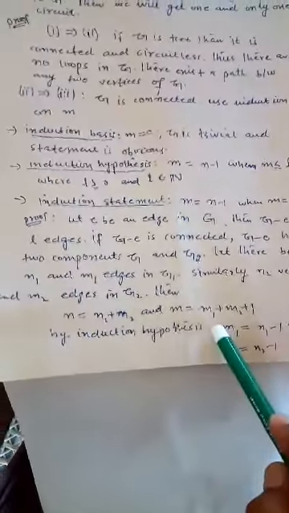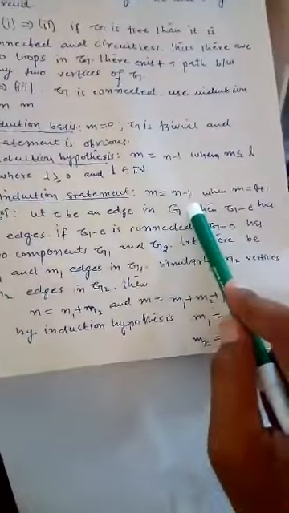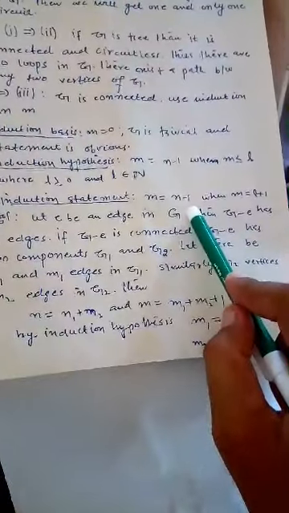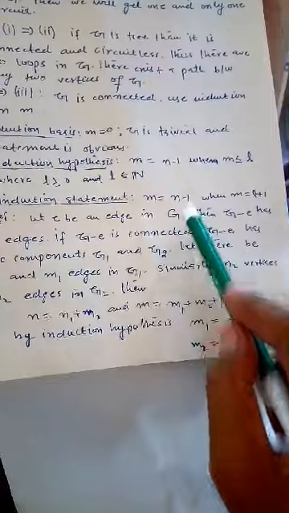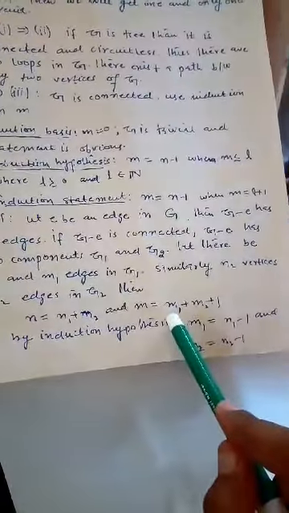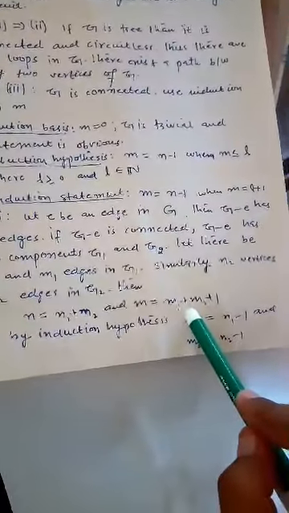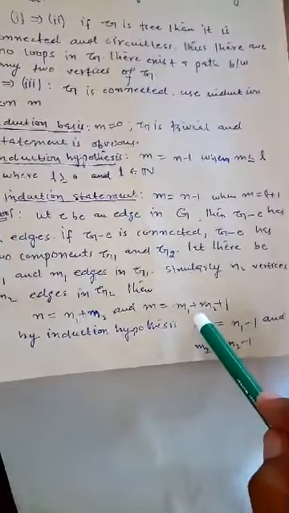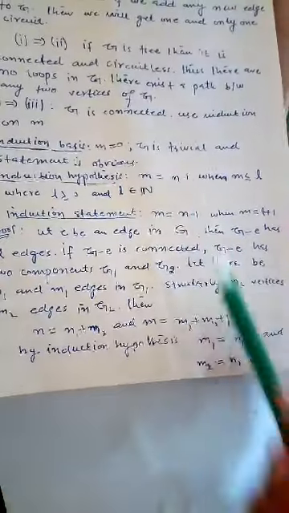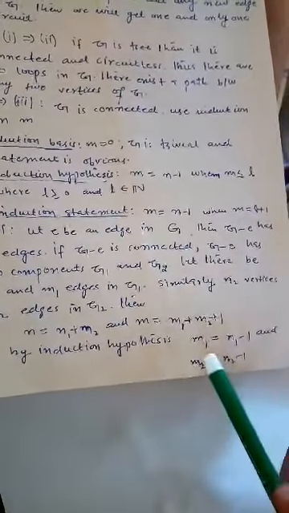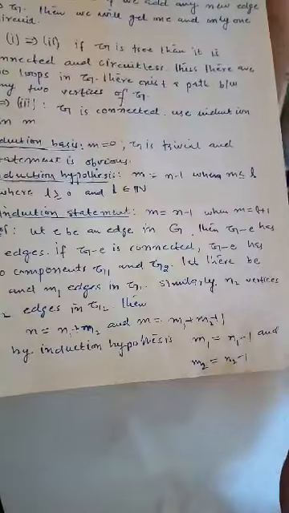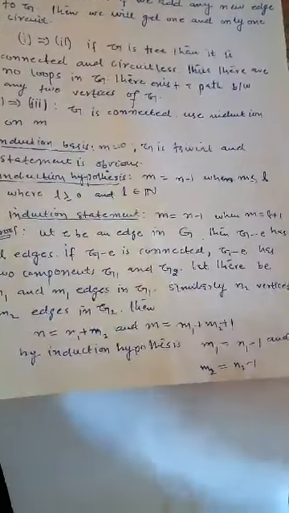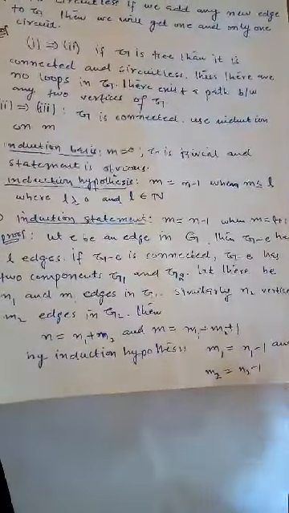Because of that, the number of vertices is one more than the number of edges. By the induction hypothesis, as you know that m is equal to n minus 1, I have written over there m1 is equal to n1 minus 1, and similarly m2 is n2 minus 1.